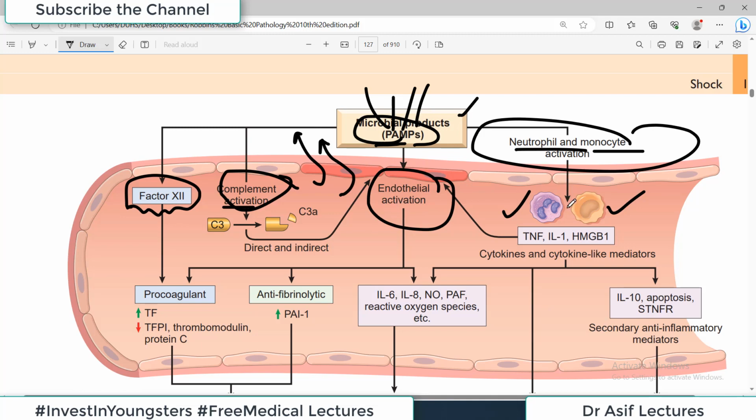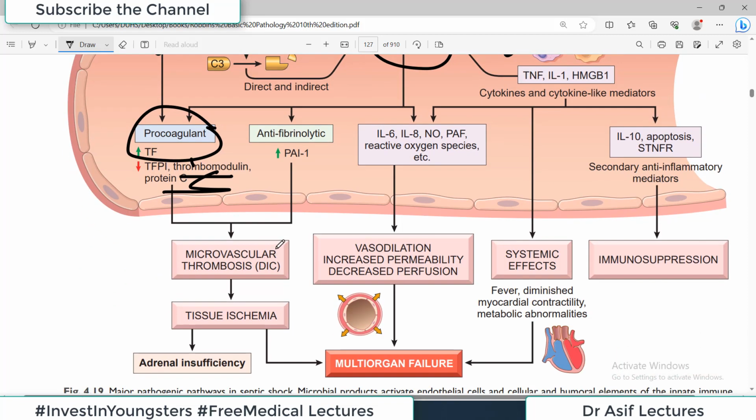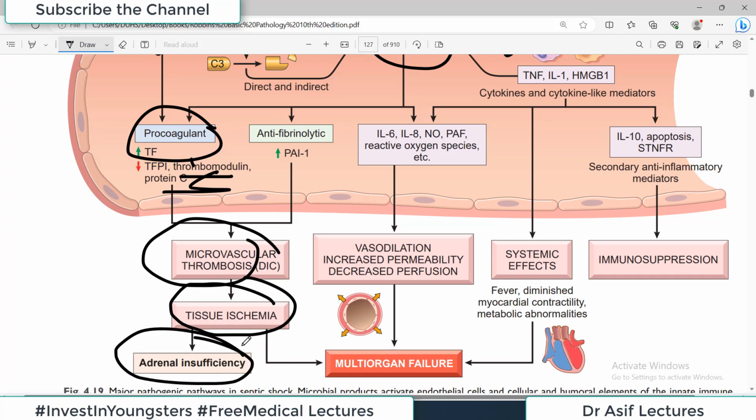So you see the effects of these four activations. First activation, for example, coagulation pathway activation. Second activation, complement activation. Third activation, endothelial activation. And fourth activation, immune system activation. Now every activation has consequences. If the coagulation pathway is activated, there will be a procoagulant environment and microthrombi, microvascular thrombosis, and because of this thrombosis, ischemia and organ failure such as adrenal insufficiency.